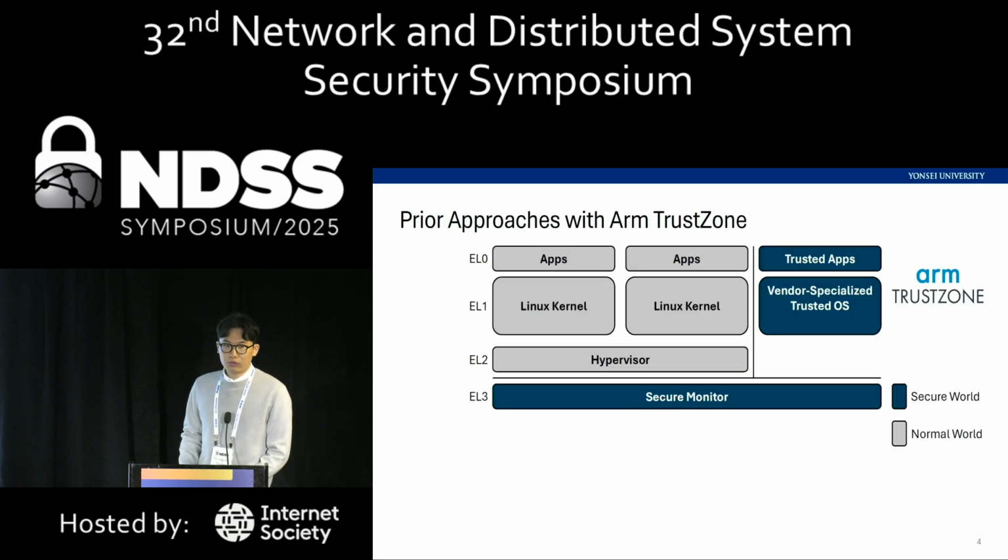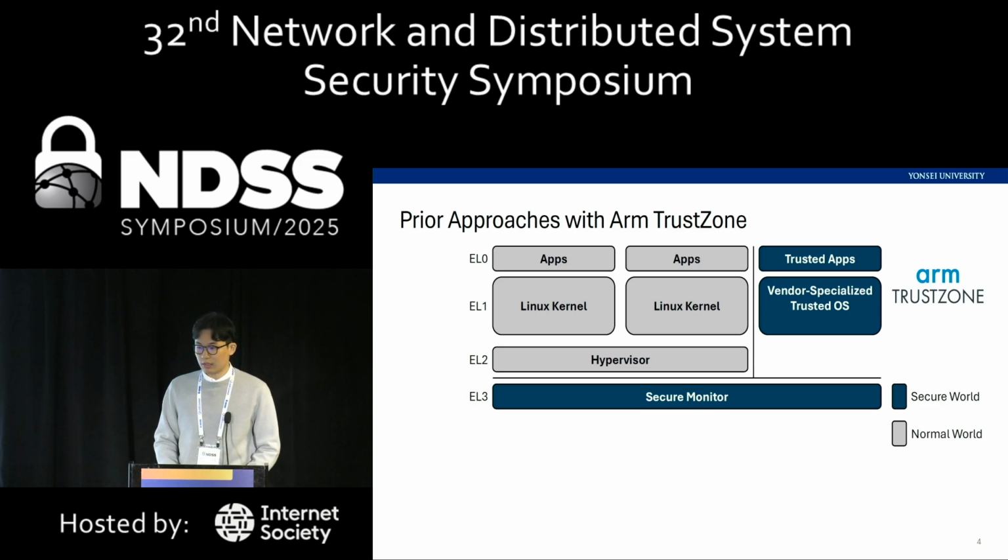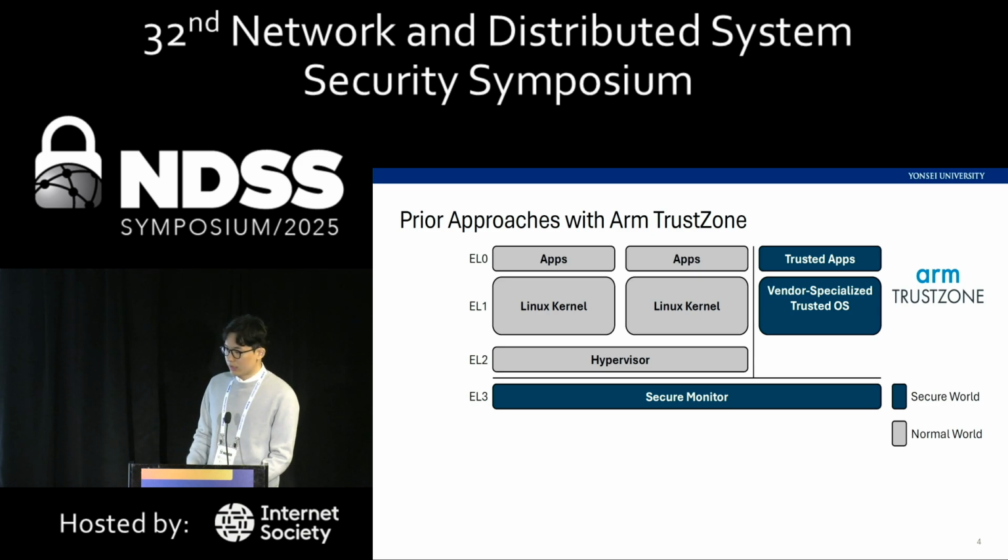A lot of prior work tried to protect on-device models with Arm TrustZone. As some of you might already know, the blue area is the secure world, and the gray area is the normal world. The security critical services like key management run at EL0 in the secure world as trusted applications, and the EL3 secure monitor enforces isolation between the two worlds.